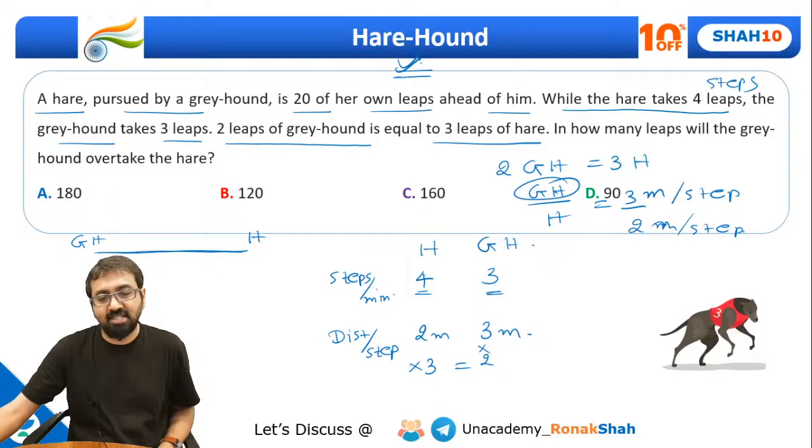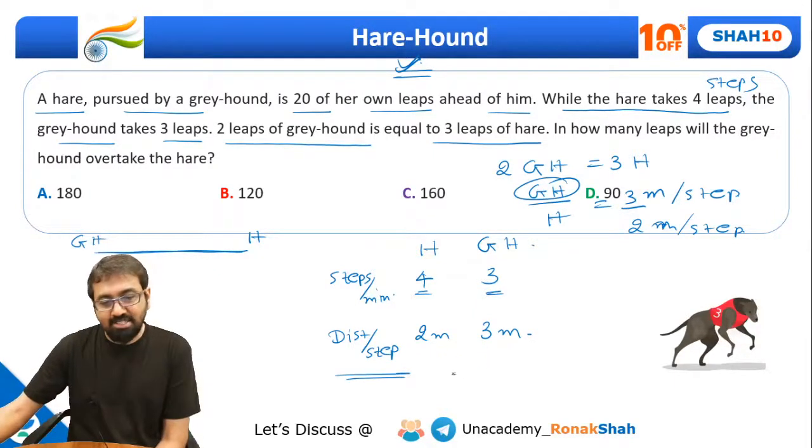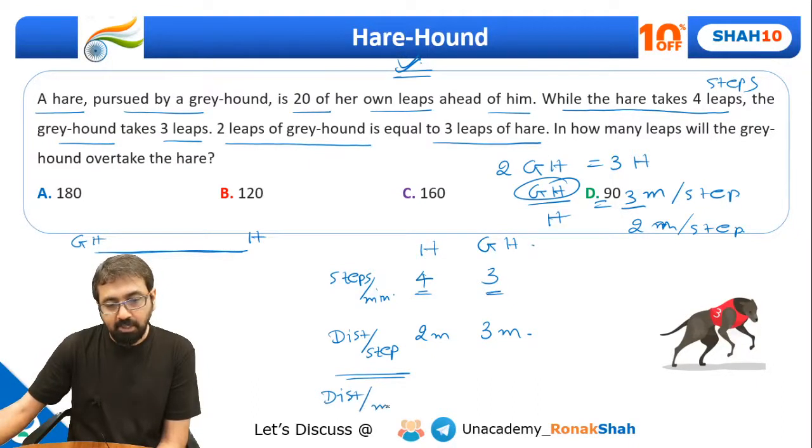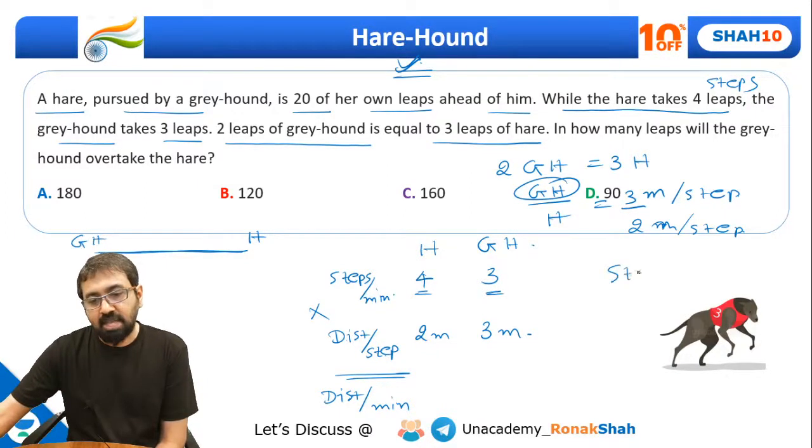See, 2 3s are 6 and 3 2s are 6. Right or not? So can I say, now please understand what we are going to get. Can I say distance covered per minute will be equal to the product of these two? This is steps per minute. This is distance per step. Steps per minute into distance per step.